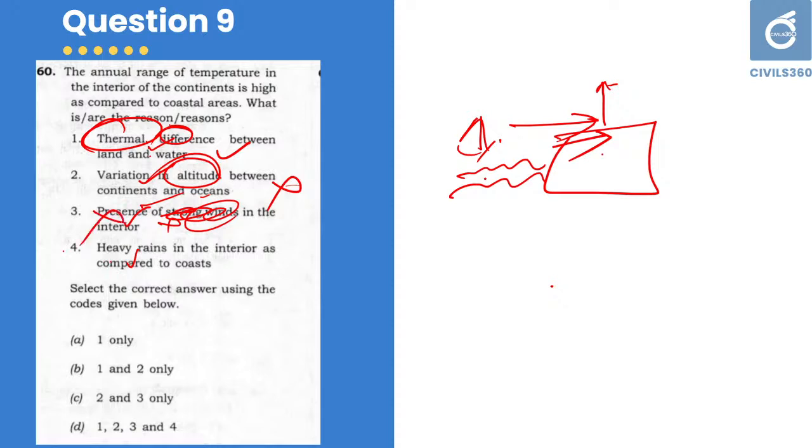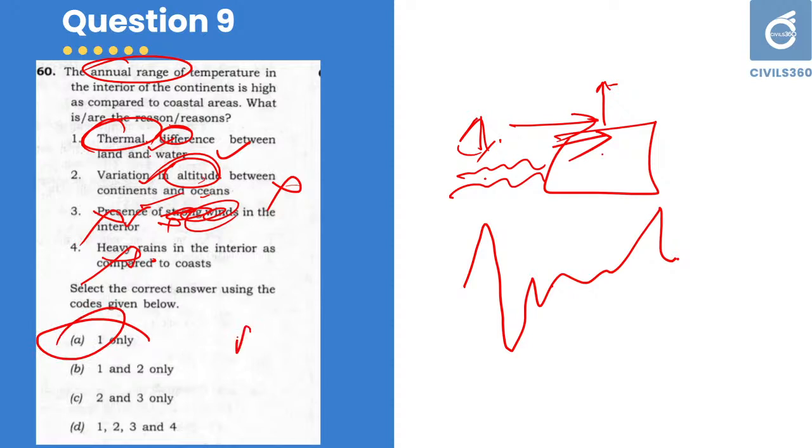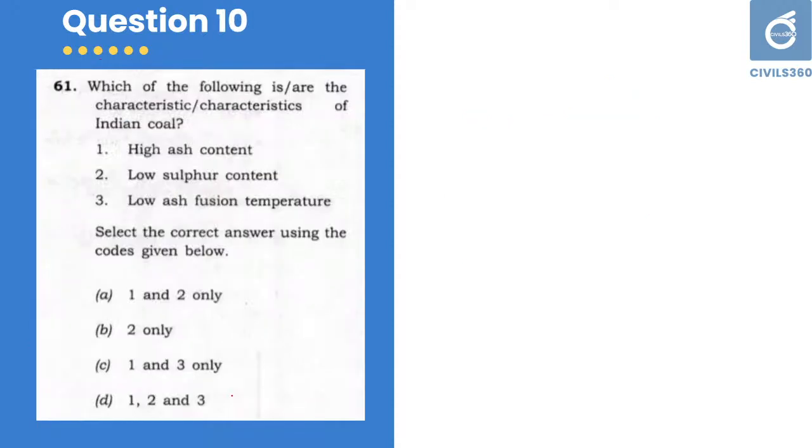So it is wrong. And the fourth one is heavy rains. That is also wrong. Interior regions do not have heavy rains. The presence of heavy rains can reduce the annual range of temperature. Absence of heavy rains causes an increase in the annual range of temperature. So the answer is A. That is your answer.